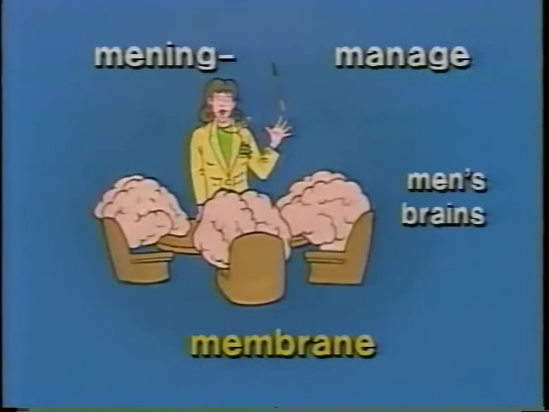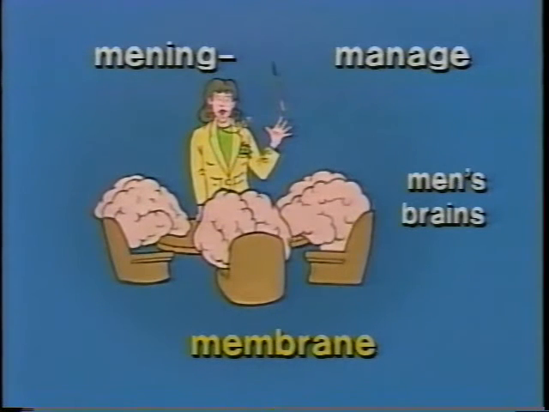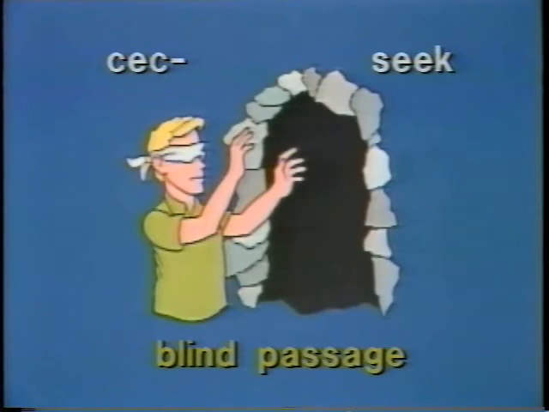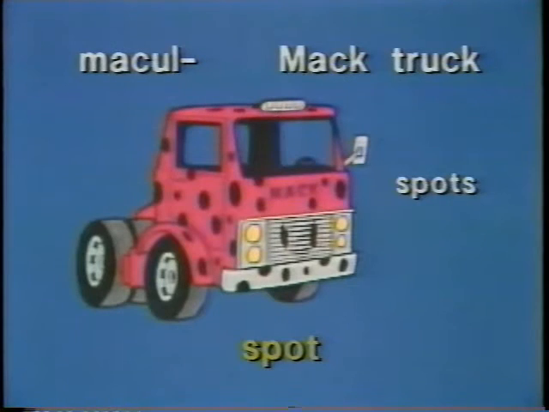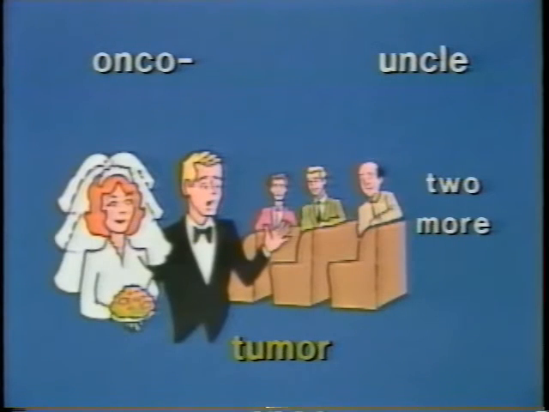Now let's review these 5 elements. Meninge, manage, men's brains, membrane. Seek, seek, blind passage. Macule, Mack truck, spots, spot. Pecksy, Peck's egg, suspended, suspension. Onco, uncle, 2 more, tumor.